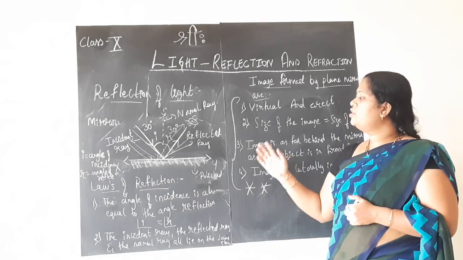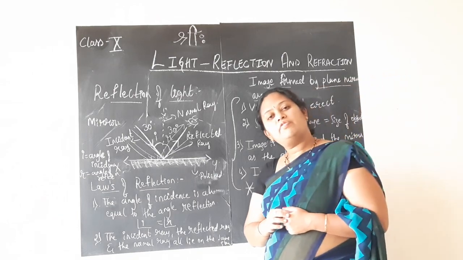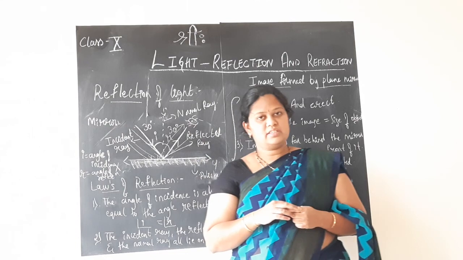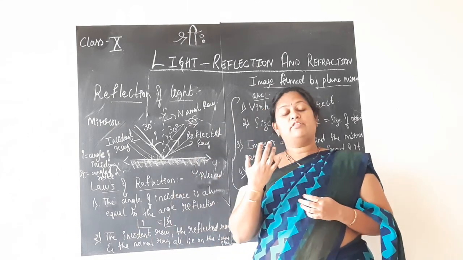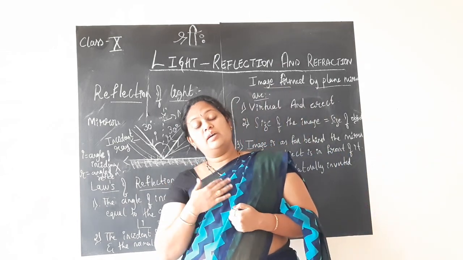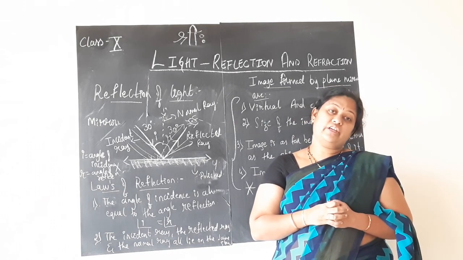So this is about the process of reflection of light. How do you define this process of reflection of light? Whenever light coming from the source falls on any reflecting surface, some amount of light will reflect back and fall onto our eyes, enabling us to see the things around us. This process is called reflection of light.